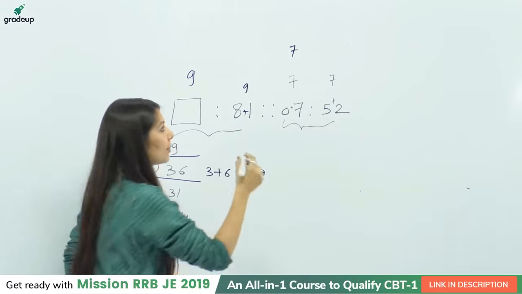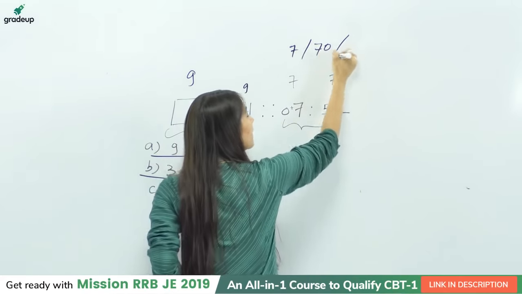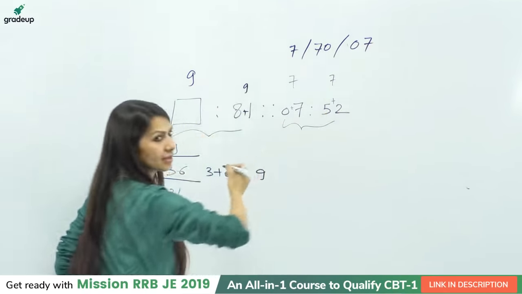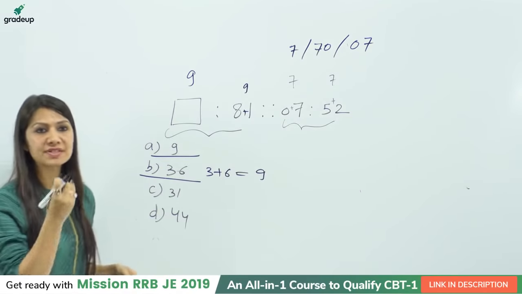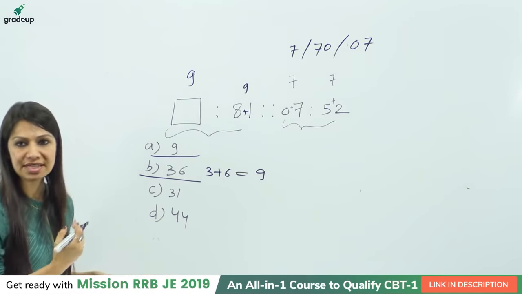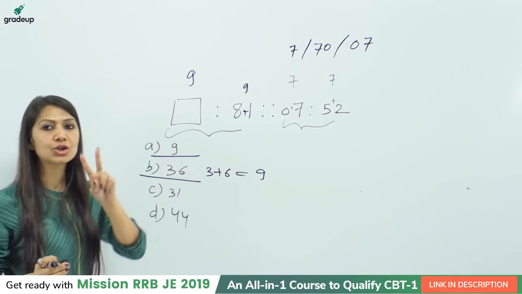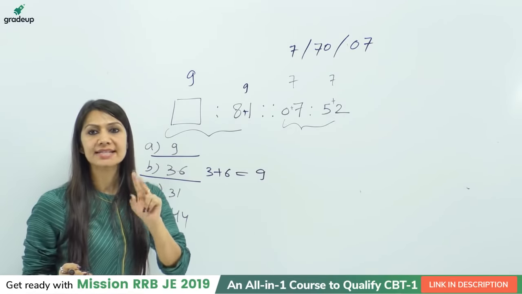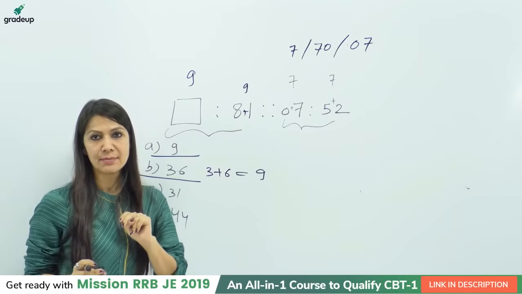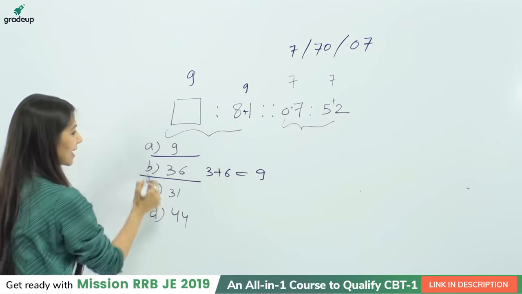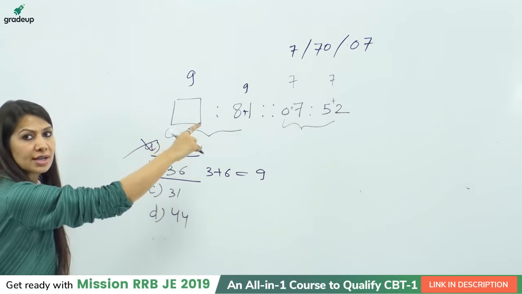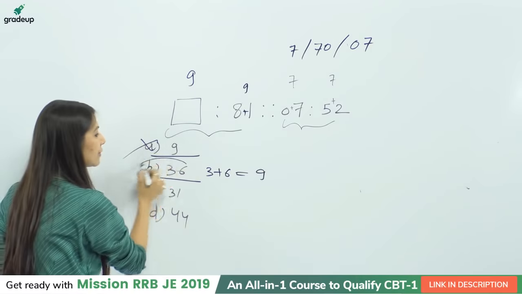So we need to check one most important point here, that you have written 7 like this. Or maybe you are writing 70, but you are writing 07. So what is the significance of 0 if you are writing on the left side of 7? That means the examiner wants a 2-digit number, right? Clearly, you cannot select 9 as your answer according to this logic. So the right answer will be option B.